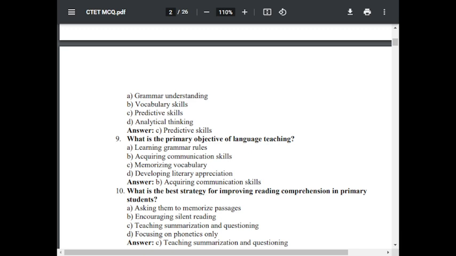Question number 9. What is the primary objective of language teaching? Option A, learning grammar rules. Option B, acquiring communication skill. Option C, memorize vocabulary. Option D, developing literary appreciation. Option B is correct, acquiring communication skill.